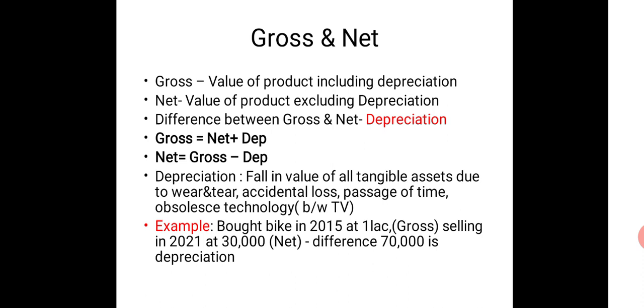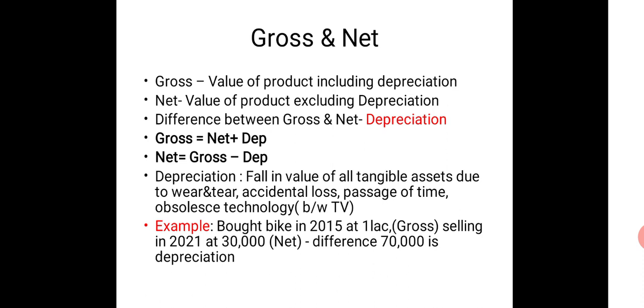You bought a bike in 2015, and the actual price that you paid at that point of time is 1 lakh. That actual price is what we consider as gross, right? And you have been using it, so there will be wear and tear. You might have met with an accident which may also have reduced the value of the bike. Passage of time, because you bought that bike in 2015 and right now it is 2021. Time has been moving, and technology is going to be obsolete, right?